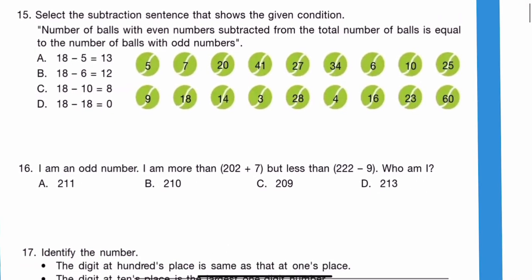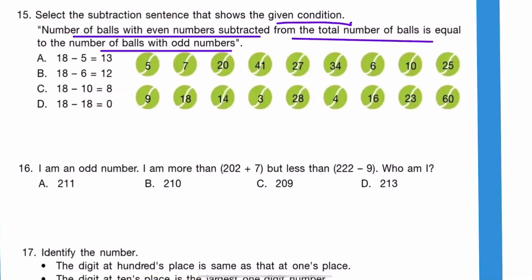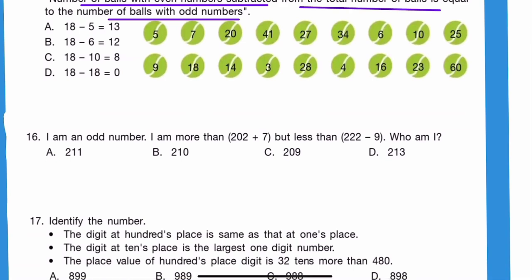Select the subtraction sentence that shows the given conditions. So number of balls with even numbers subtracted from the total number of balls is equal to the number of balls with odd numbers. Okay, just write this sentence. Total number of balls. So it is 4, 8, 12, 16 and 18. So total number of balls 18 minus number of balls with even numbers. So even numbers 1, 2, 3, 4, 5, 6, 7, 8, 9 and 10. And remaining number of balls with odd number 8. So it is 18 minus 10 is equal to 8.